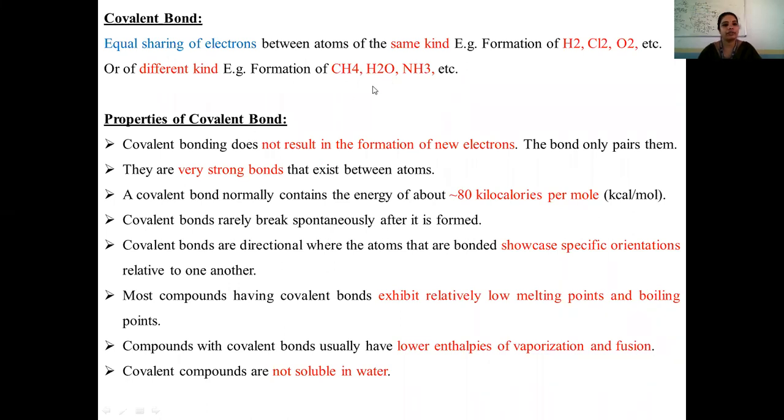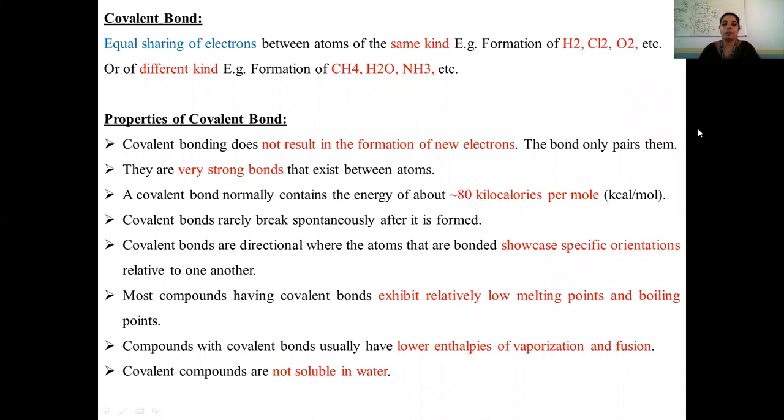And there are different properties of covalent bonds which are conferred to the molecule where you have established a new covalent bond. Covalent bonding does not result in the formation of a new electron. It is just the sharing of electrons between those two atoms. It can be a single pair of electrons, or a double or a triple pair of electrons. So these are much stronger bonds existing between the atoms when compared to ionic interactions as well as non-covalent interactions.